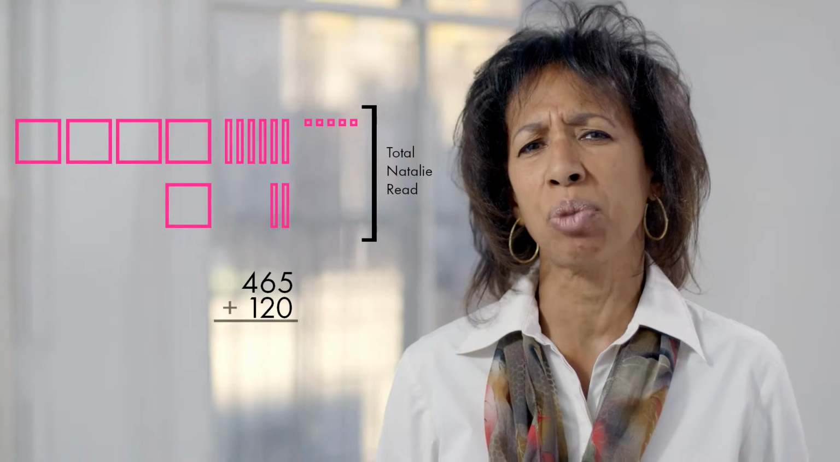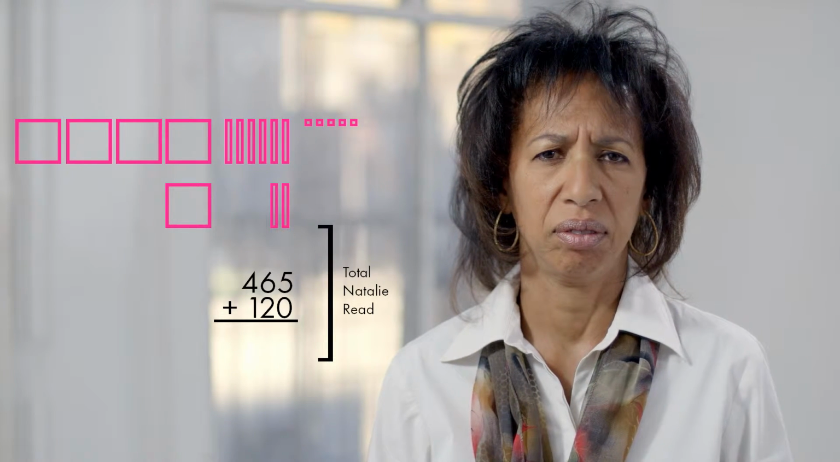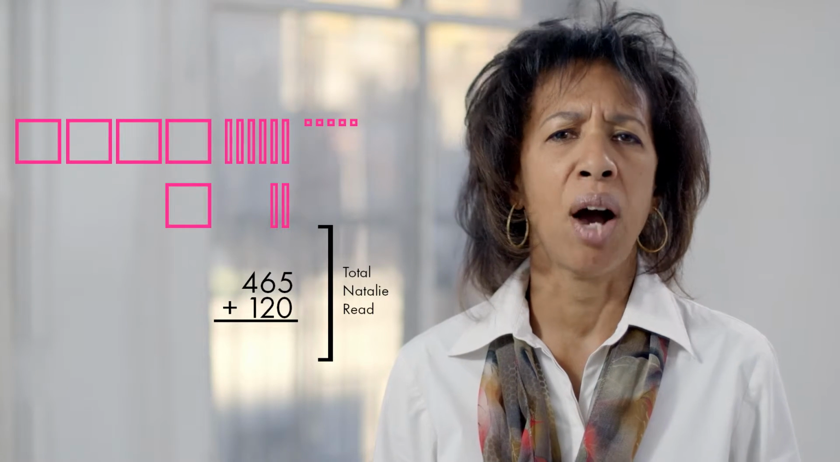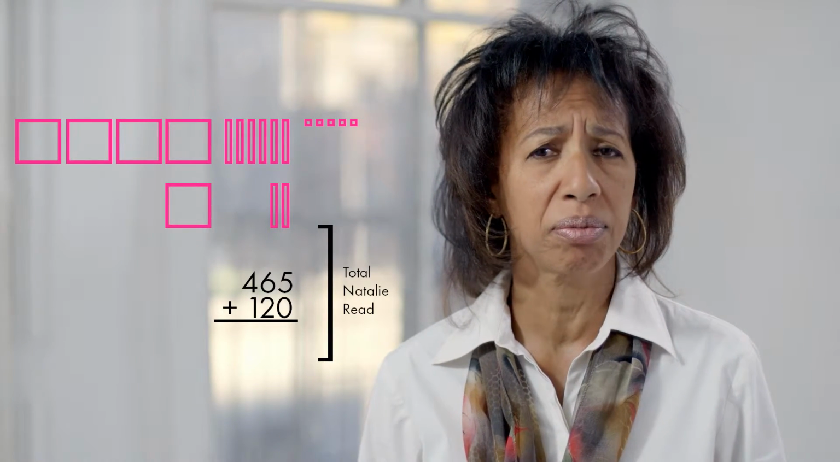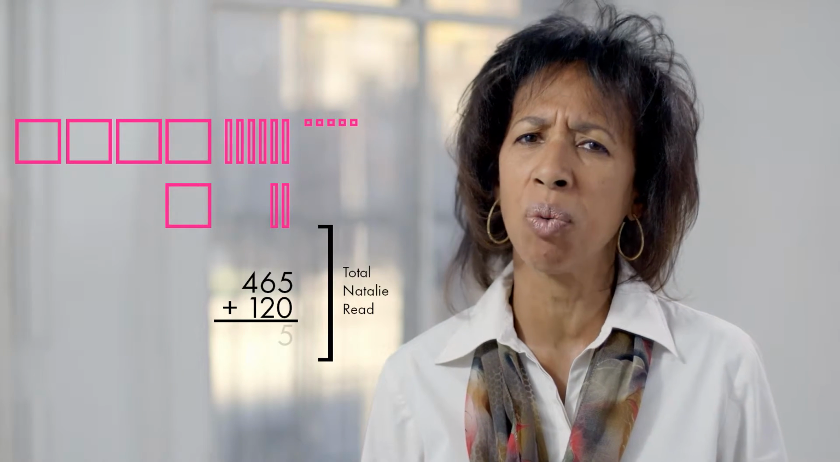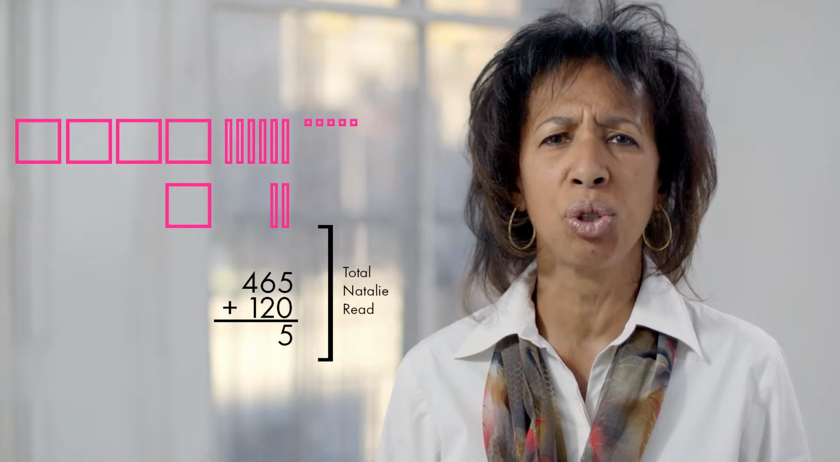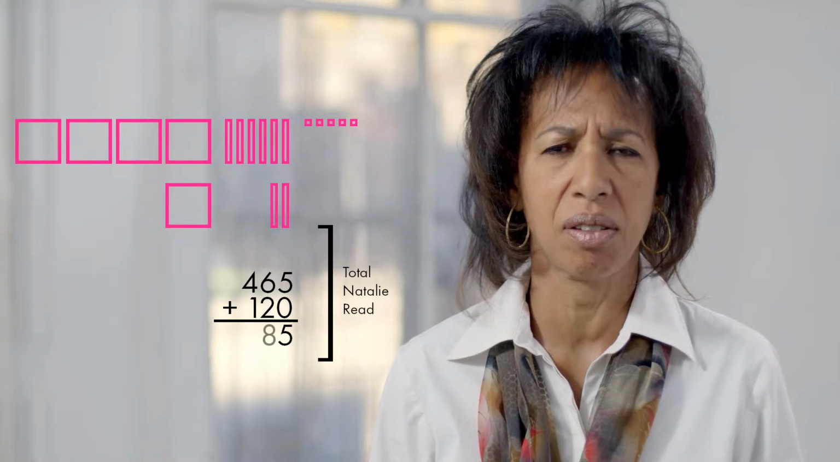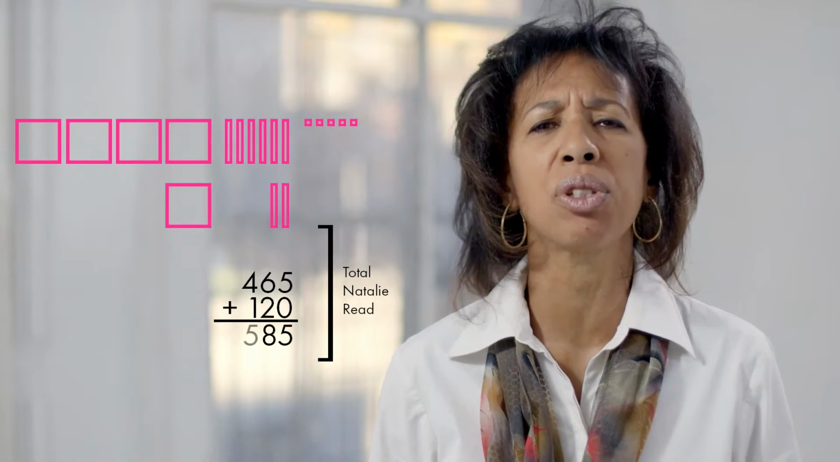I'm trying out this approach to see whether it's going to be helpful for me to get the total that Natalie read. Now watch. I'm going to add the 5 and the 0. 5 ones and 0 ones is 5. 6 tens and 2 tens equals 8 tens. And then 4 hundreds and 100 equals 5 hundreds. Okay? Now I'm going to try to solve it.